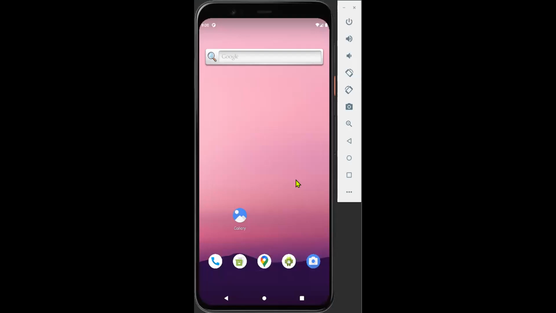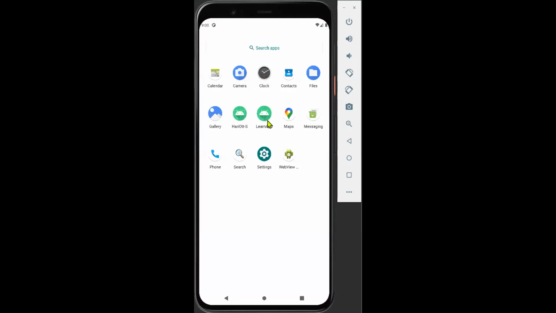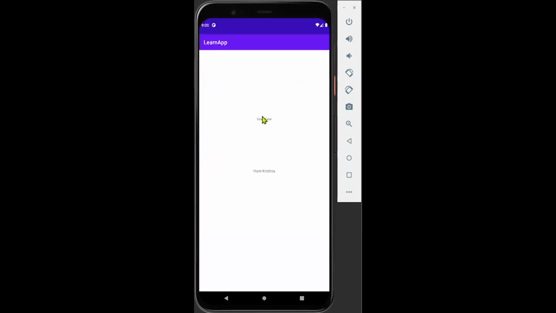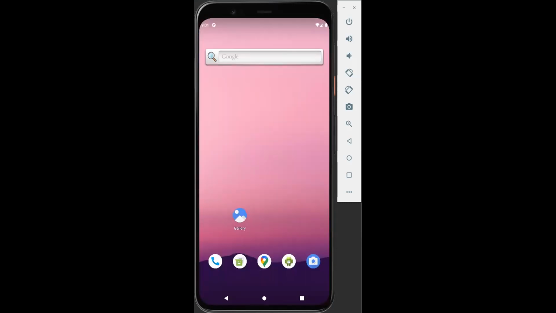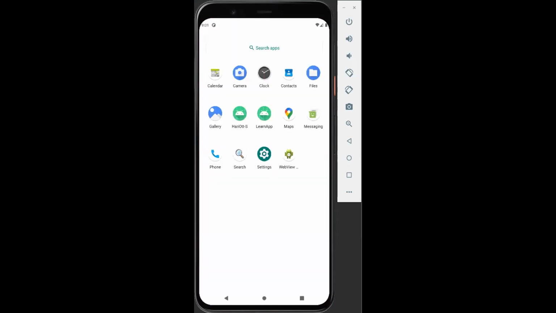Okay, so it looks like an application has come. You can check it out, Hare Krishna and text view. It's called an emulator, or in short we can also just say a virtual phone. Okay, just for the beginning. So this is what for today is enough, I think.